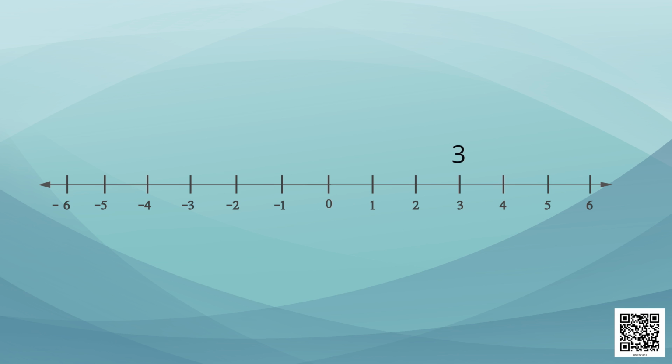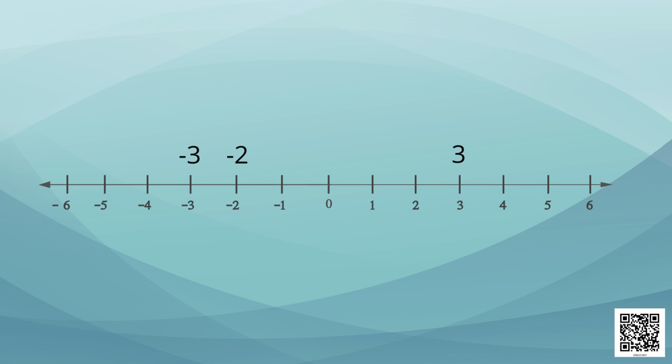For this, in which direction should we move? We need to move to the left of number line because this is a negative number. Minus 1, then minus 2. Okay, then for minus 3, for this we will need to move a little further, that is minus 3.